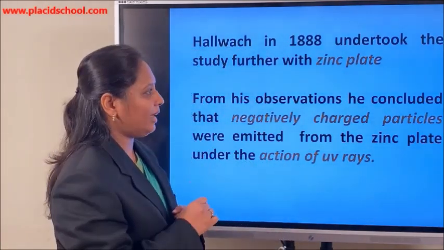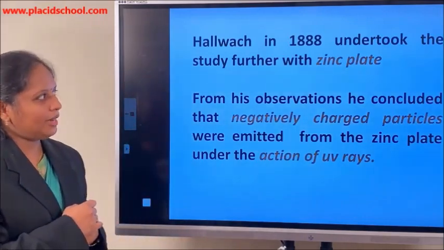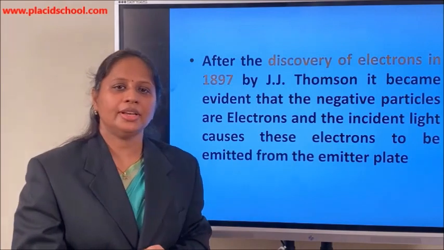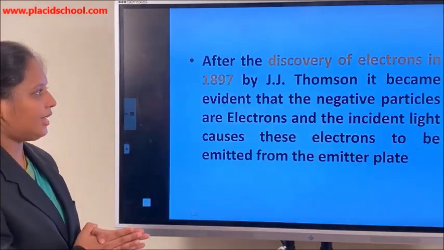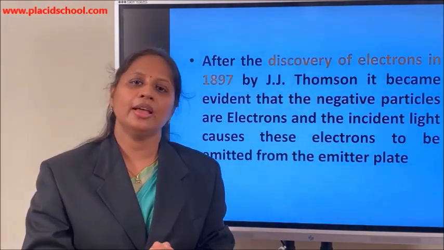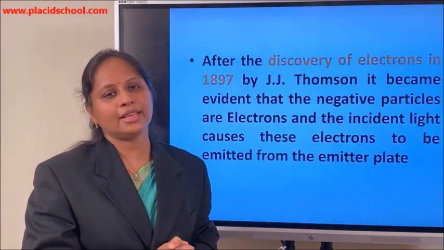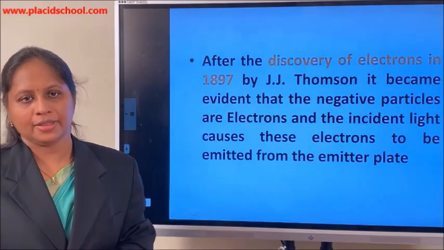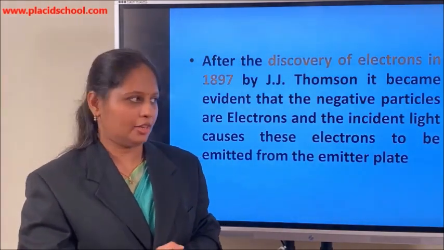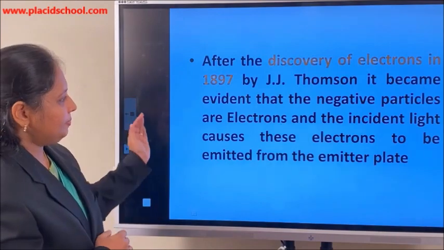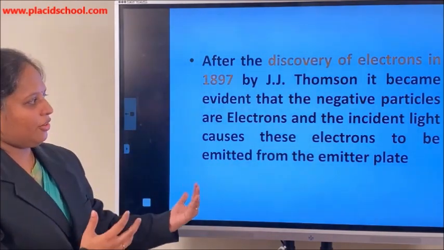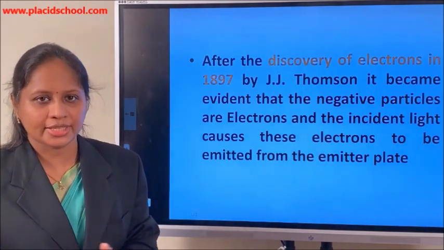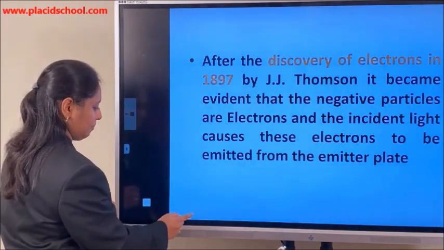Again, it's a confirmation that when light falls on a zinc plate, electrons are emitted. And after the discovery of the electron in 1897 by J.J. Thomson, it became clear that these negatively charged particles coming from the emitter plate in the discharge tube are nothing but electrons, and the energy of the incident light causes these electrons to be ejected from the metal emitter plate.